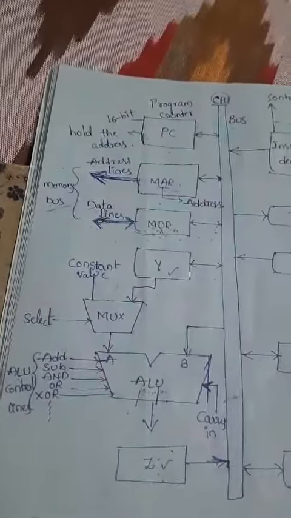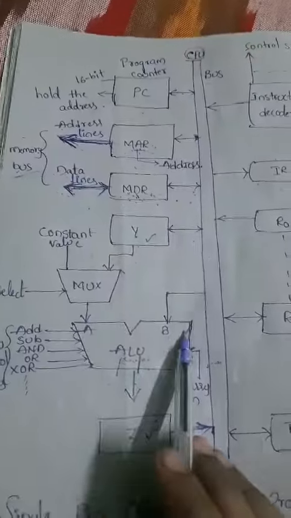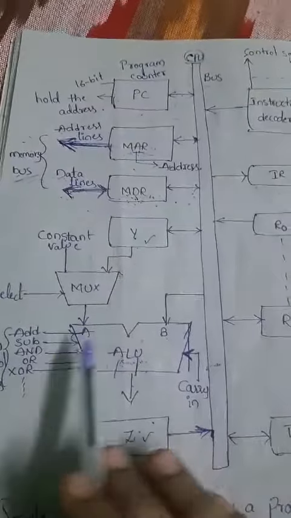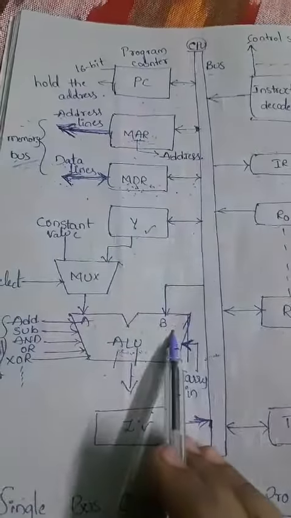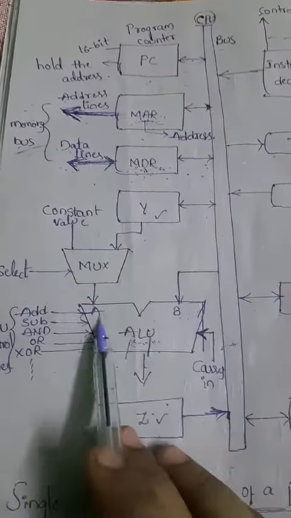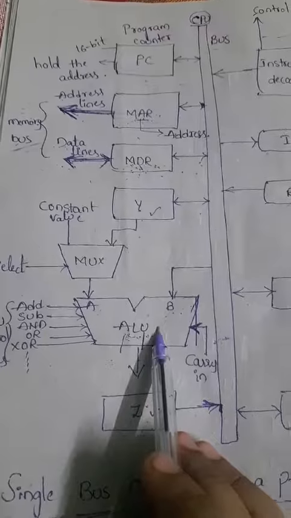Here we have two inputs, A and B, which we call operands, that is nothing but data.